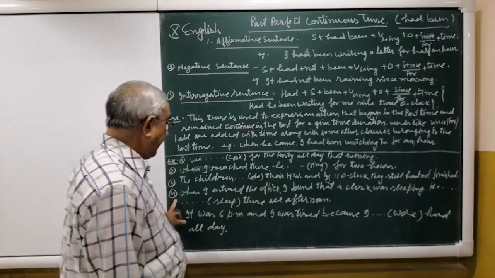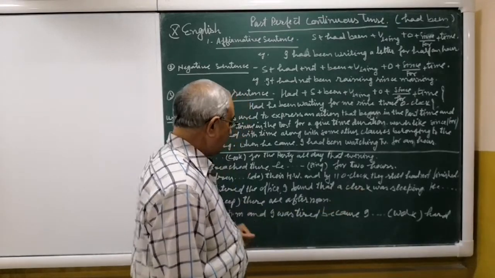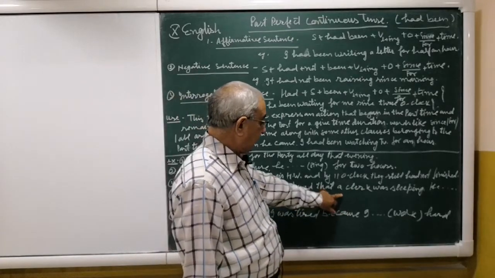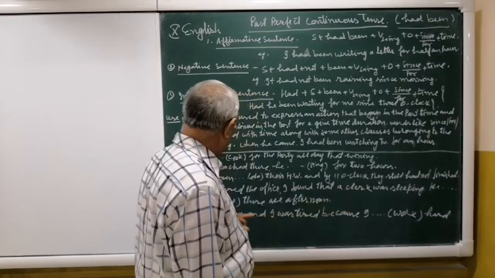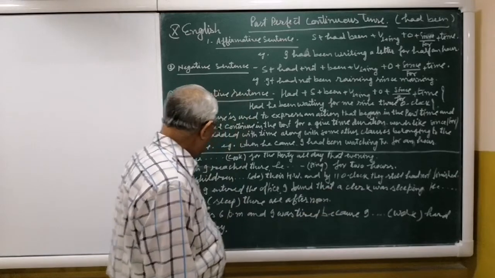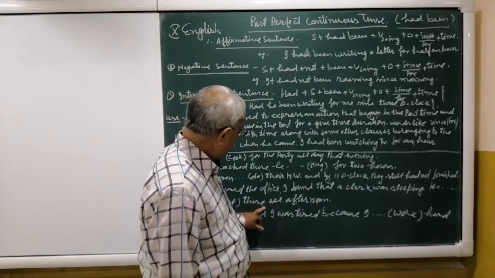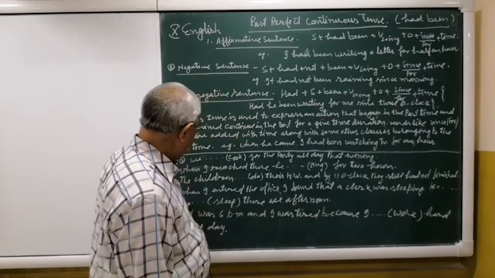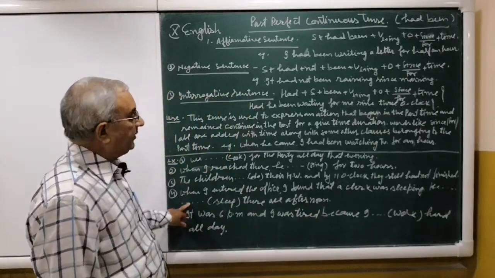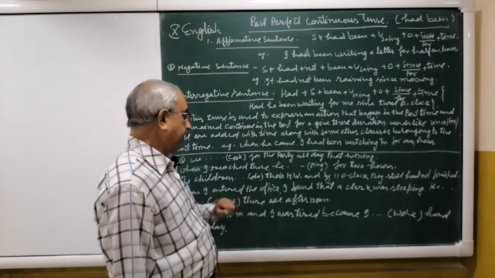Next sentence: when I entered the office, I found that a clerk was sleeping. So this is the time in progress in the past time. In the next sentence, we will have to fill up past perfect continuous. He had been sleeping there all afternoon. Had been sleeping is past perfect continuous tense, because this is a time clause belonging to the past time.